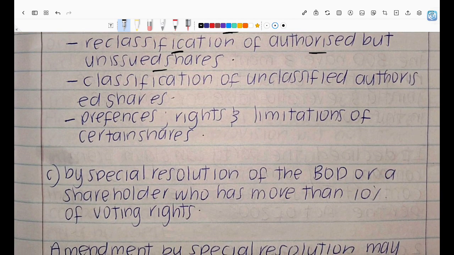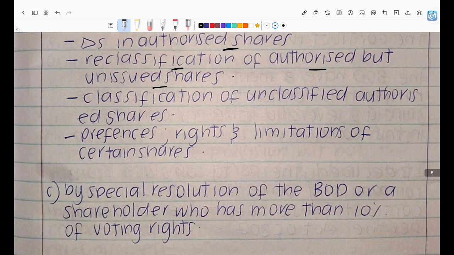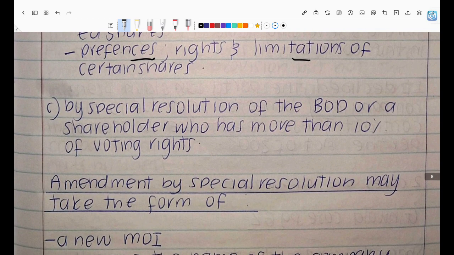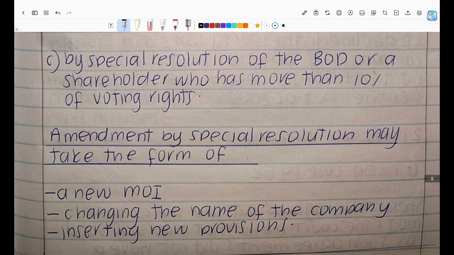And then they could also classify unclassified shares. Let's say there was just shares. We don't know which class they fall under. They could classify unclassified authorized shares, right? They could also make changes to the rights of preference shares and limitations on the rights of certain classes of shares, right?